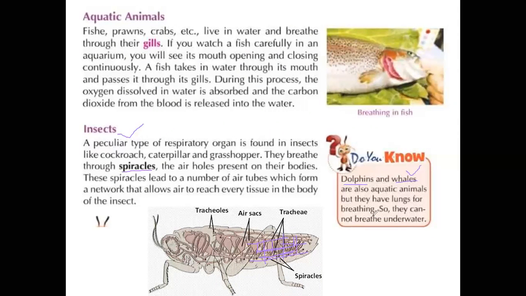You are getting a doubt: these are living in the water, and they have lungs as the respiratory organs, then how will these organisms breathe? Actually, for the breathing process, these organisms come out to the surface of the water. Dolphins are well known for this. They come out of the water and enter the water again. So when they are exposed to the air, they automatically receive oxygen from the external environment.